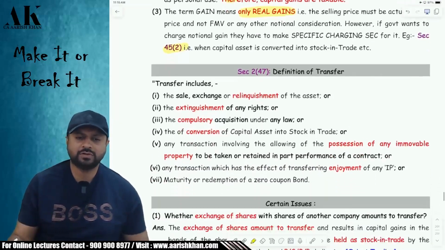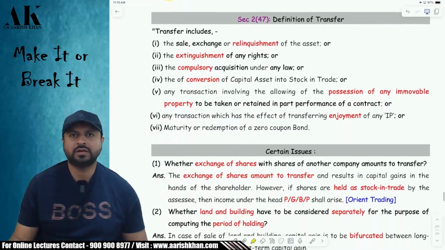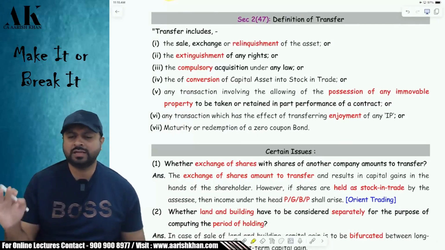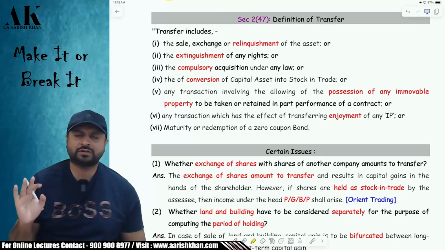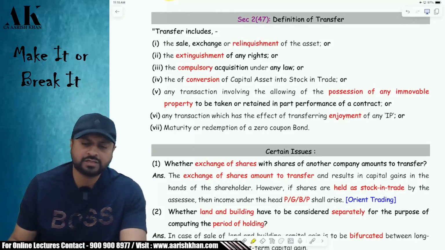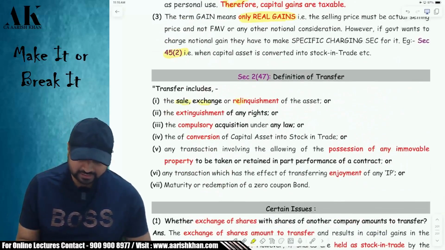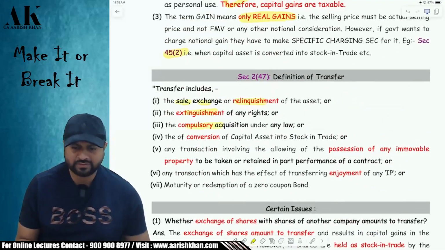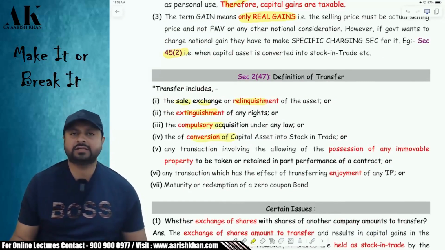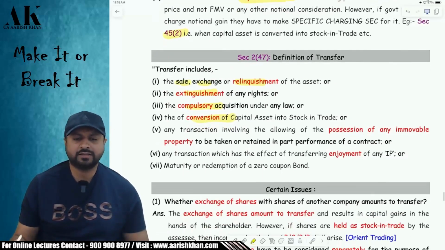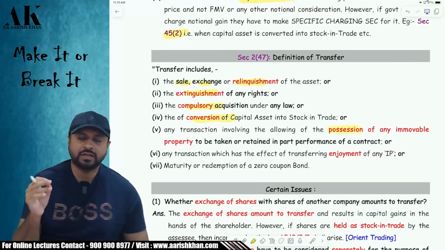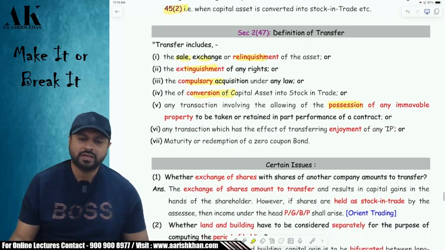Okay. Now coming to the next part of the charging section, that is transfer. What do you mean by the term transfer? I don't know the meaning of transfer. The government has given an inclusive list of transfer. The government has not given the meaning of the word transfer. Sir, what does it include then? Transfer includes sale, exchange, relinquishment, extinguishment, compulsory acquisition, conversion of a capital asset into stock in trade. All these are transfer. Then, in case of immovable property, the date of possession is considered to be the date of transfer. The date on which you give possession, that date will be considered as the date of transfer for the purpose of immovable property.